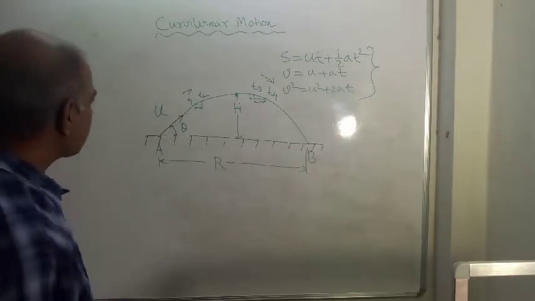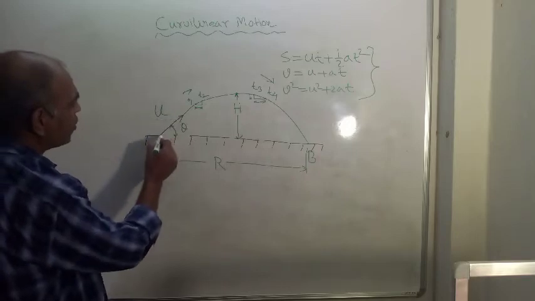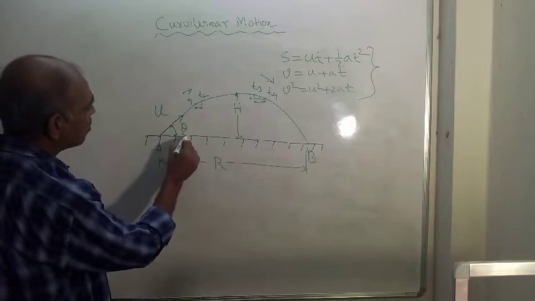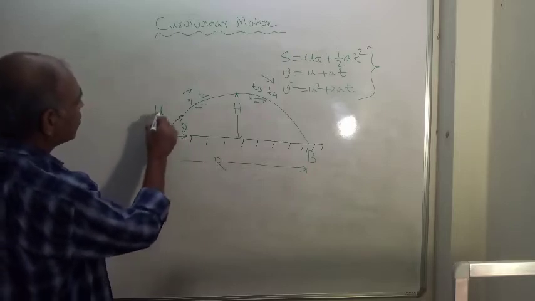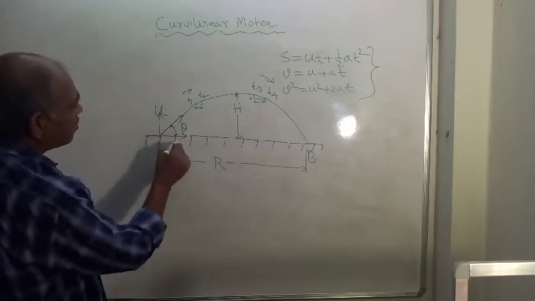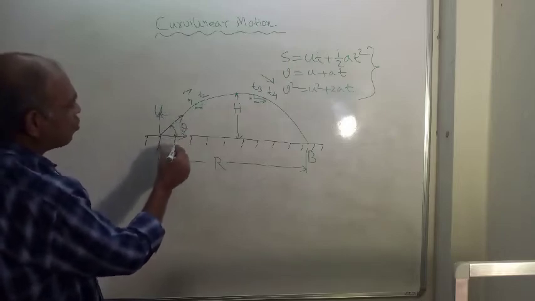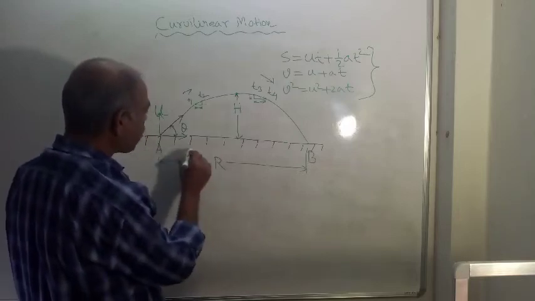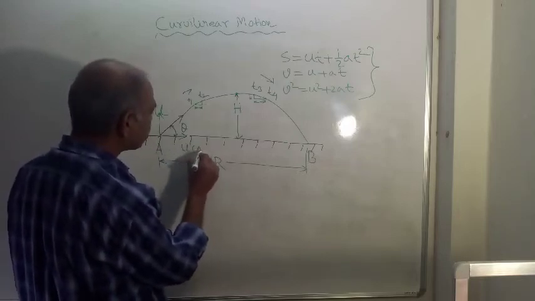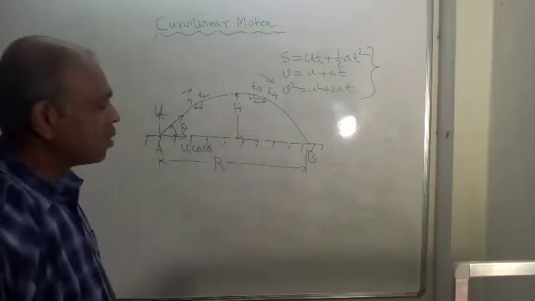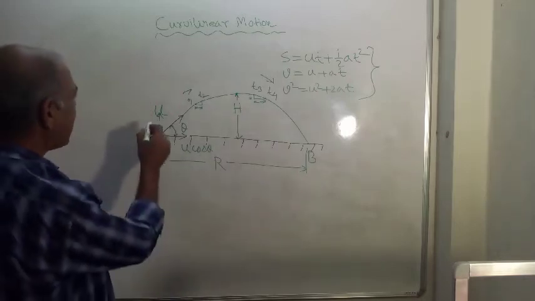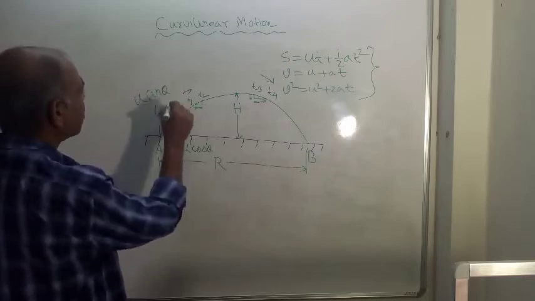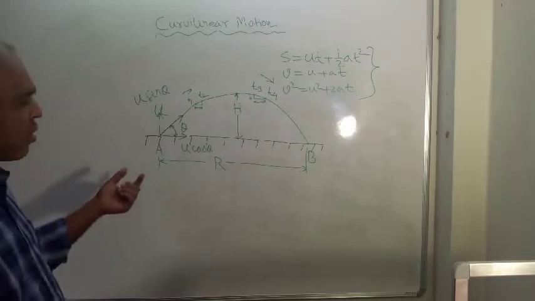Now our first task is to resolve this velocity vector into 2 components. One along this horizontally, another one along this vertically. Since this angle is theta and initial velocity is u, the horizontal component of velocity is u cos theta and the vertical component of velocity is u sin theta. So these are the components of velocity.